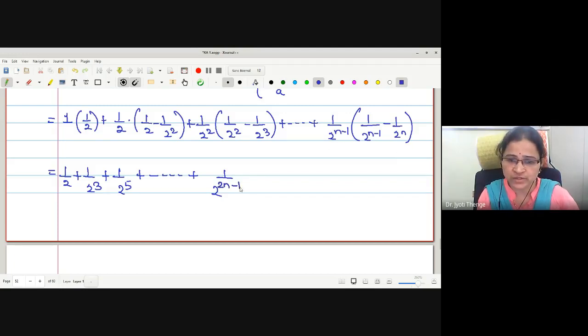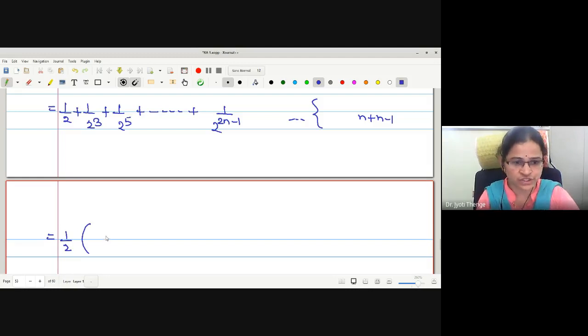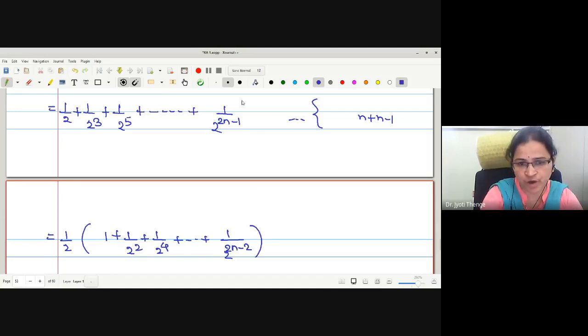The powers we have to add: n plus n minus 1, this is 2n minus 1. Now I take half common. The terms are 1 plus 1 upon 2 square, 1 upon 2 raised to 4, and so on, up to 1 upon 2 raised to 2n minus 2, since we have to subtract 1 from the power.